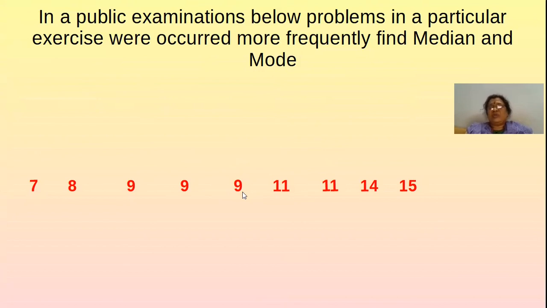And mode, how will you find the mode? Mode is very simple. The most frequently occurring number is nothing but the mode of the data. So which number occurs more frequently in this data? That is 9. So definitely 9 will be the mode, and the median here, unfortunately, is also 9. So 9 is the median and mode for this data.